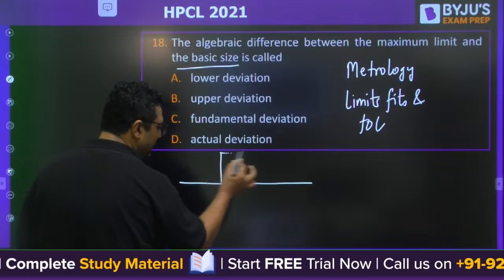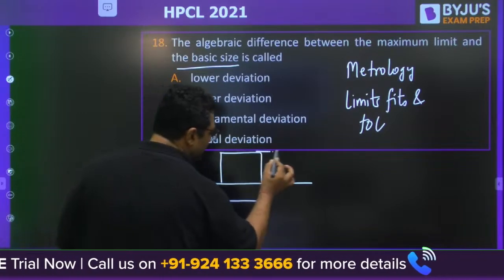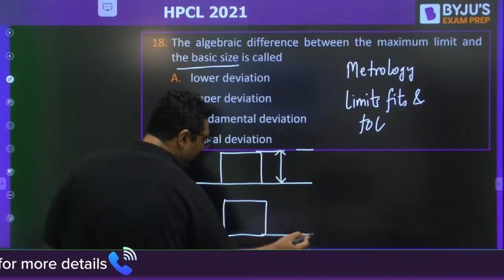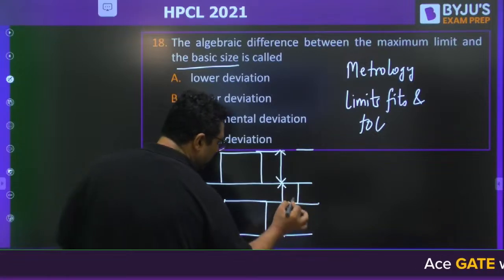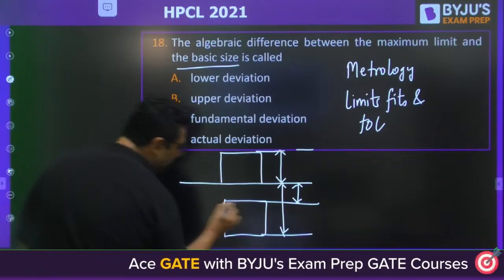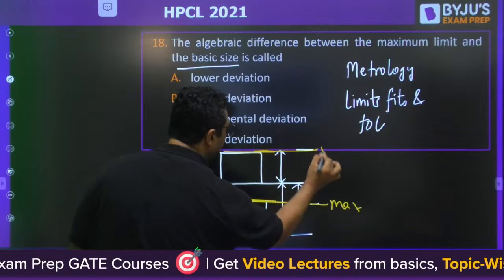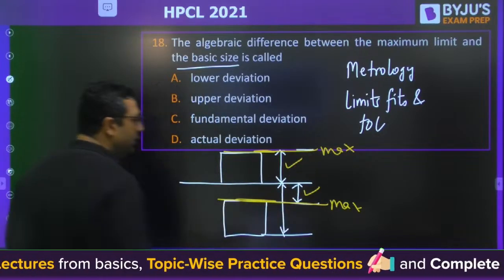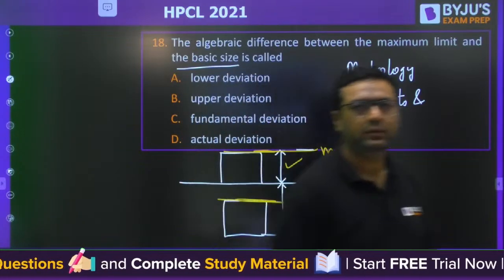If I show this as hole and this as shaft, then this is the maximum size and this is the nominal size. For shaft, the maximum size will be this. For hole, the maximum size will be this. So you need to see what this is, what this is: upper deviation, lower deviation, what it is.